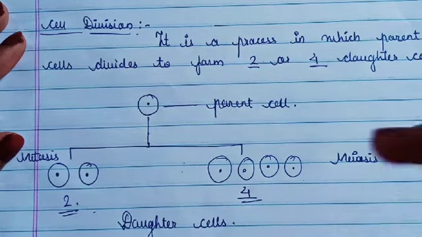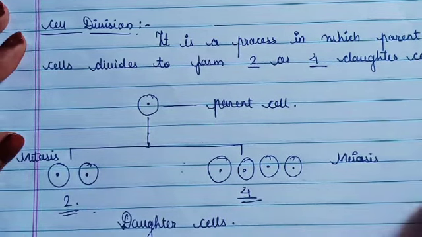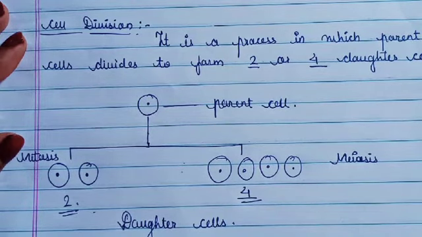Okay, now we are going to see about the doubling time. What is a doubling time?